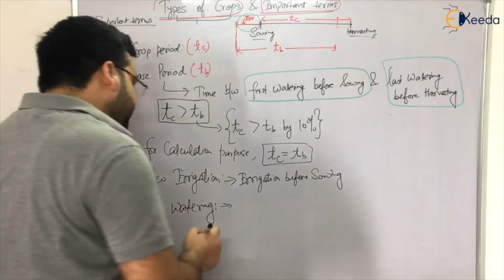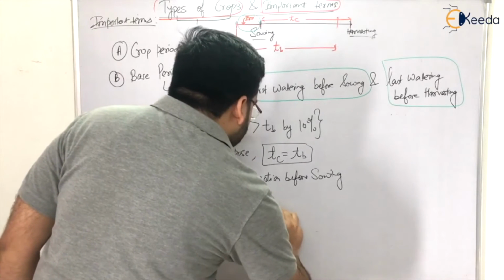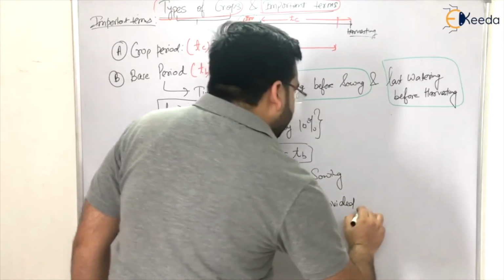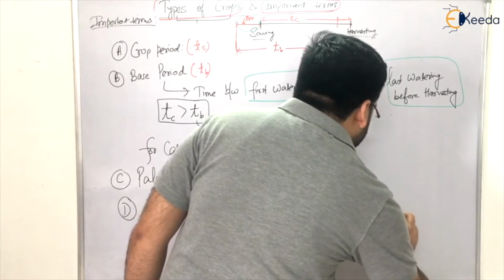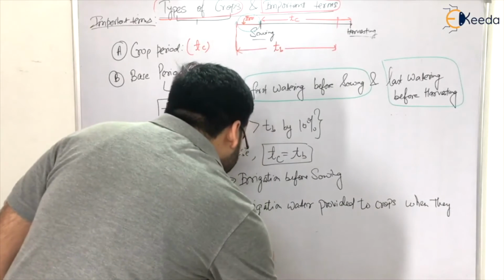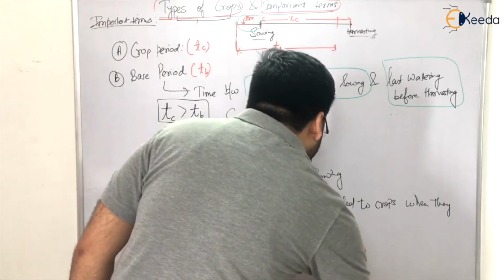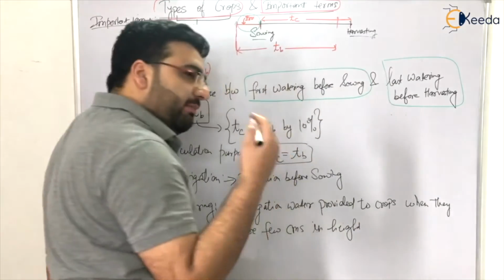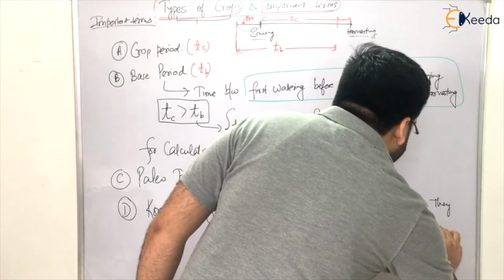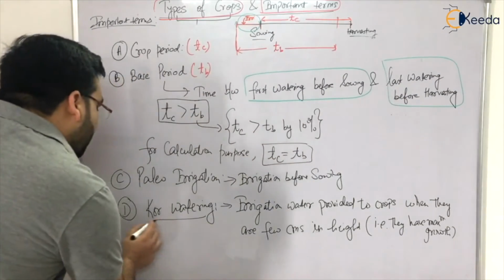So I am writing here: irrigation water provided to crops when they are a few centimeters in height, that is, when they have the maximum growth, is known as core watering.